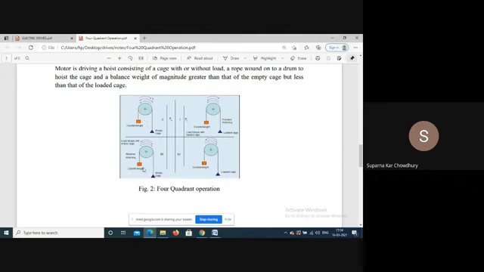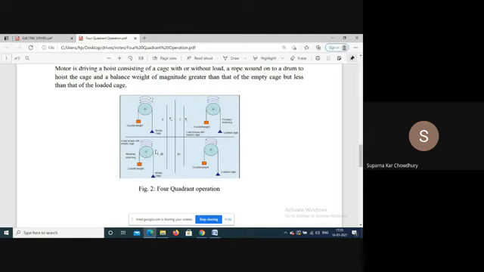In the third quadrant of operation, we are lowering the empty cage. Here again we are lowering, so moving in this direction, but here the counterweight is heavier, so its weight is acting in this direction.